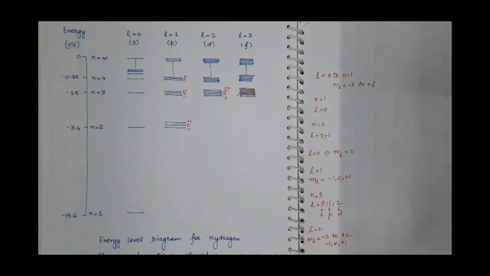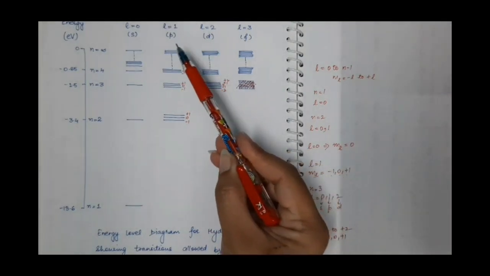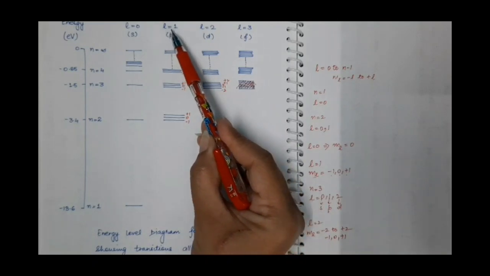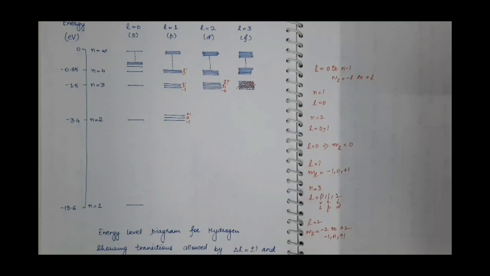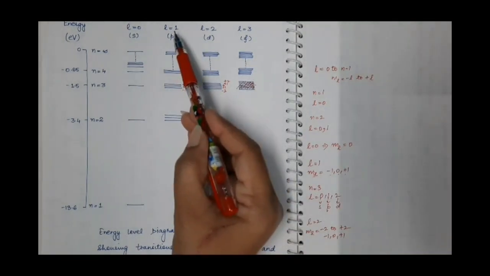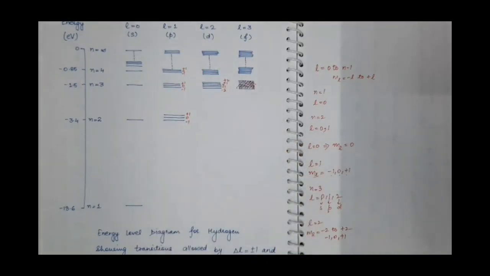The first selection rule is that this delta L should be either equal to plus 1 or equal to minus 1. So when a transition takes place from L equal to 1 to L equal to 0, it means transition can take place from L equal to 1 to 0, 2 to 1, 3 to 2.